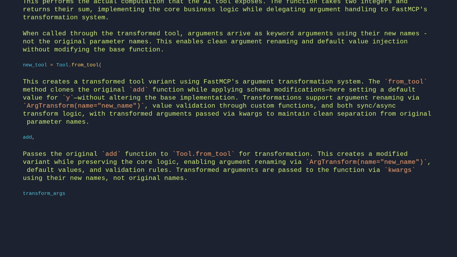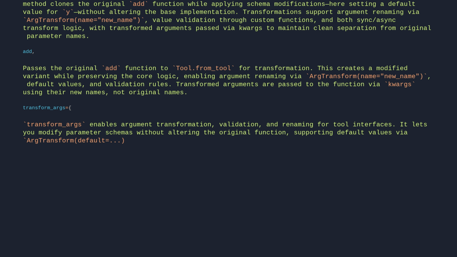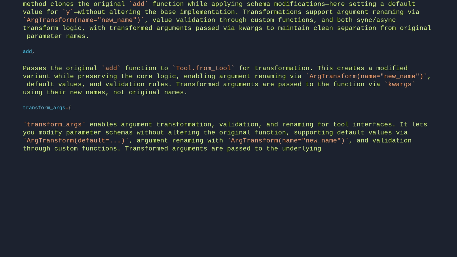transform_args={. Transform args enables argument transformation, validation, and renaming for tool interfaces. It lets you modify parameter schemas without altering the original function, supporting default values via ArgTransform(default=...). Argument renaming with ArgTransform(name="new_name") and validation through custom functions. Transformed arguments are passed to the underlying function via kwargs using their new names, not original names, with both synchronous and asynchronous transform functions supported.